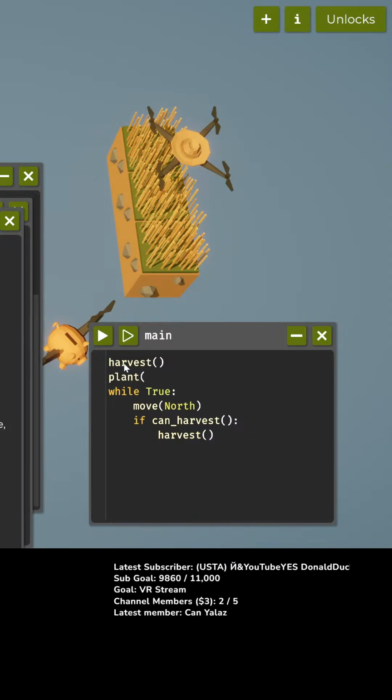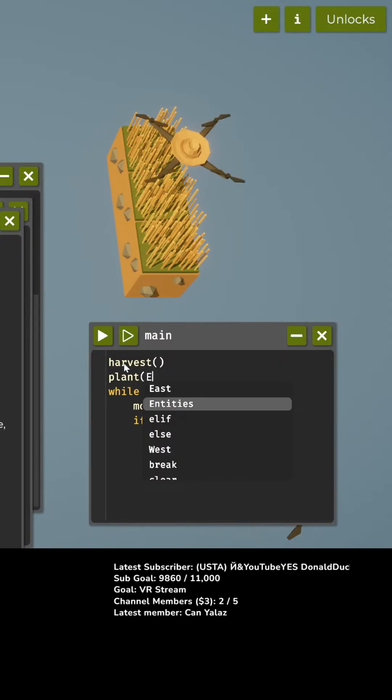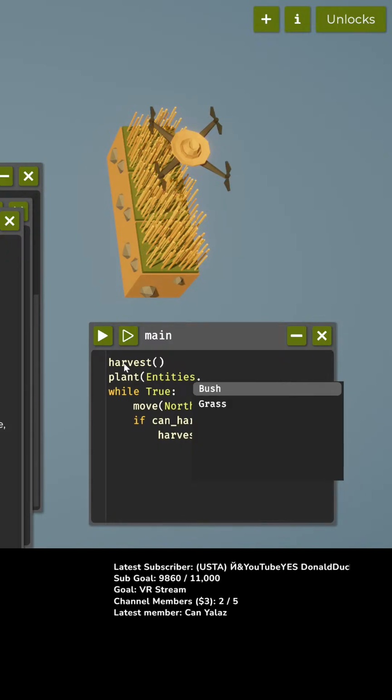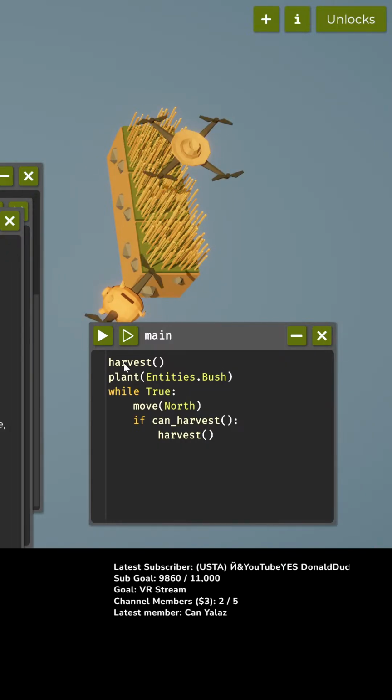Okay, and our choices for planting are entities dot bush. So I can plant a bush. And then, while true, move north. If we can harvest, harvest. And otherwise, okay. And if I can afford the grass upgrade, now is a good time.